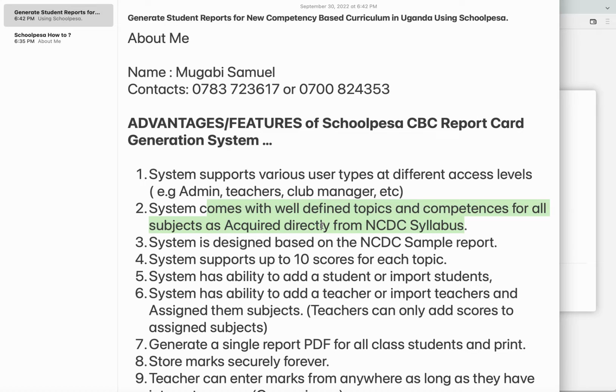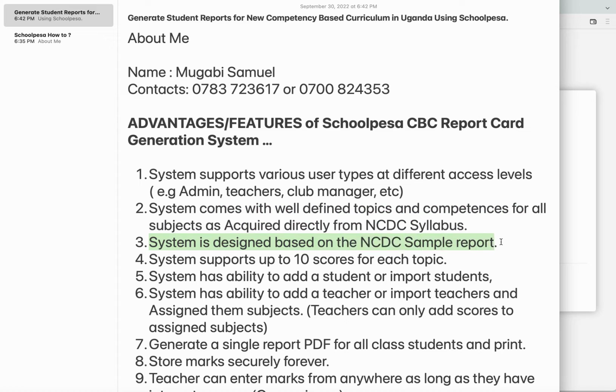We got the books and entered all data from the NCD syllabus books, so our system comes with that already defined for your school. So when you are generating a report, you don't need to enter them again. They are all in the system.